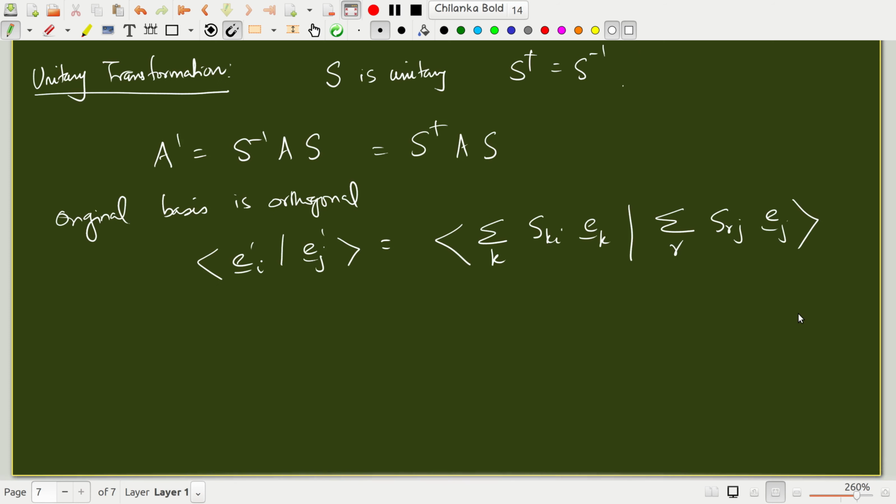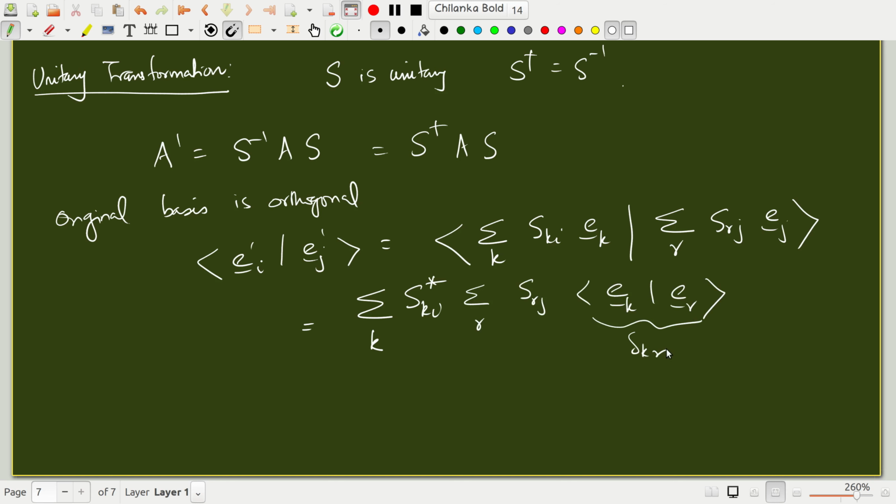This is the definition. This is summation over k, S_ki star, summation over r, S_rj, then E_k dot E_r. We are assuming the original basis to be orthonormal, so E_k dot E_r is delta_kr.